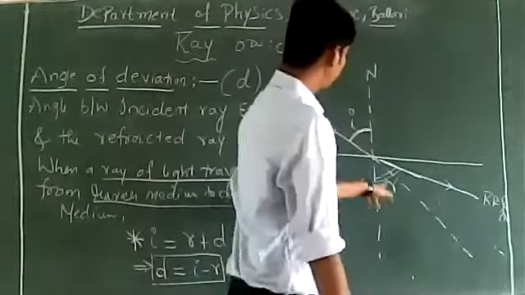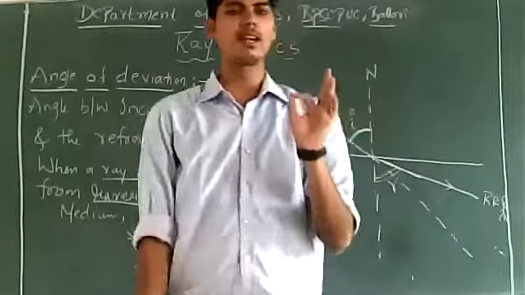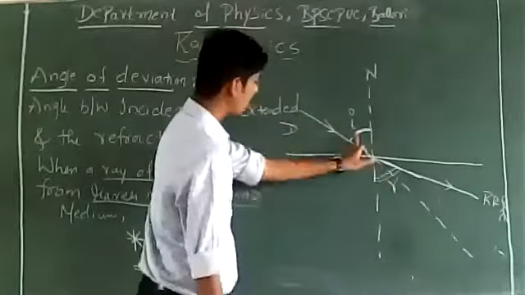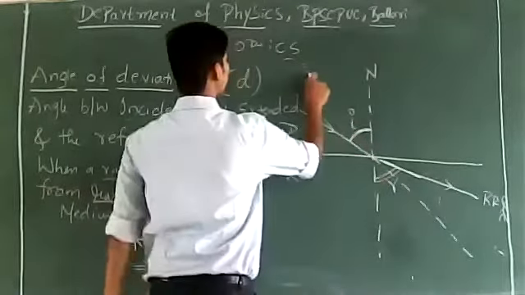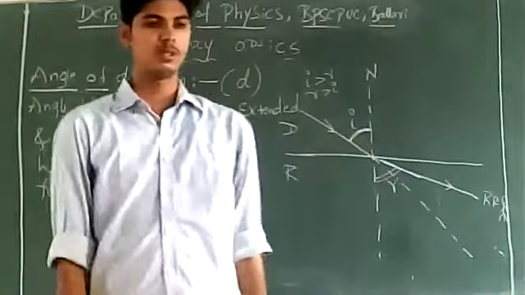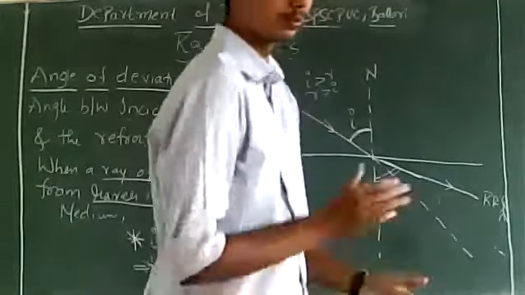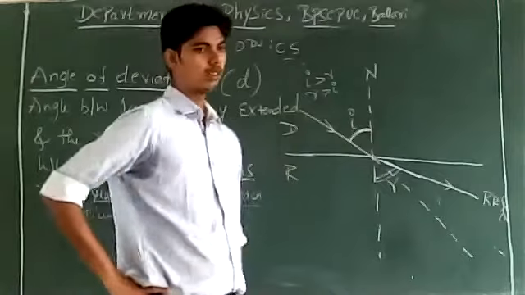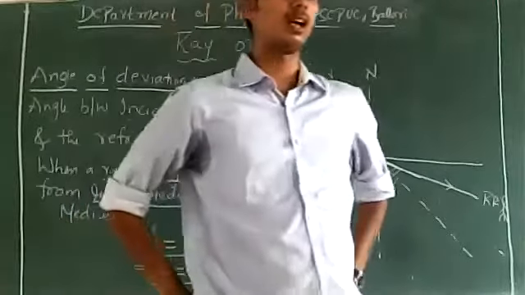See, this is the refracted ray and this is the normal. Correct? Now just tell me whether I is greater than R or R is greater than I. In this case, whether I is greater than R or R is greater than I.